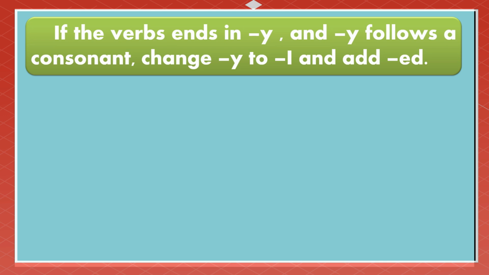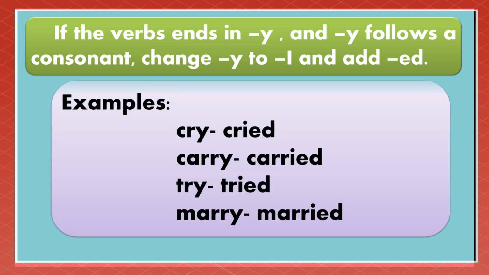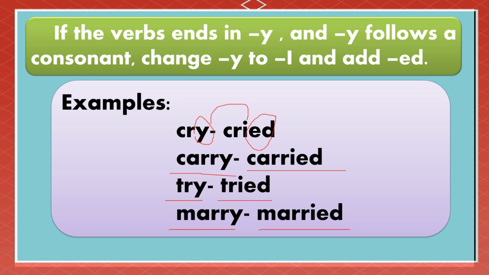If the verb ends in Y and Y follows a consonant, change Y to I and add ED. For example, cry, cried. So here, we change Y into I and we add ED to form its past tense. Same with carry, carried, try, tried, marry, married.